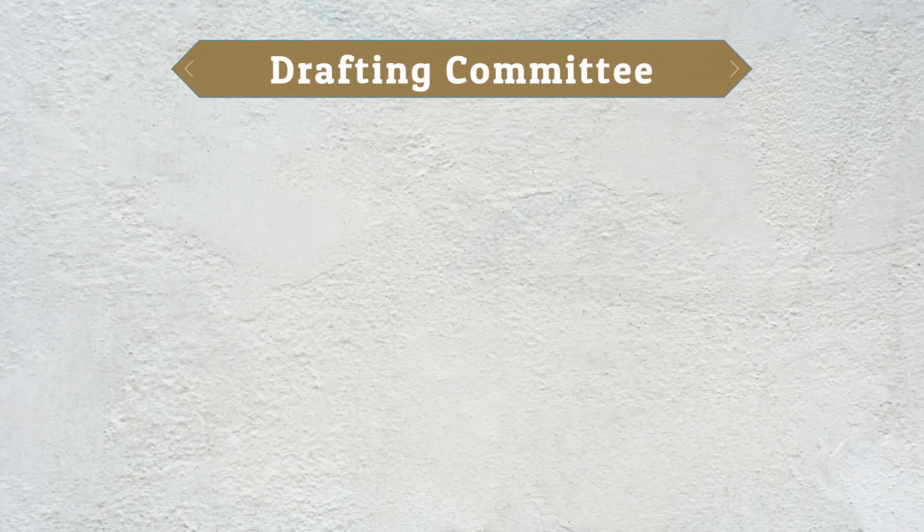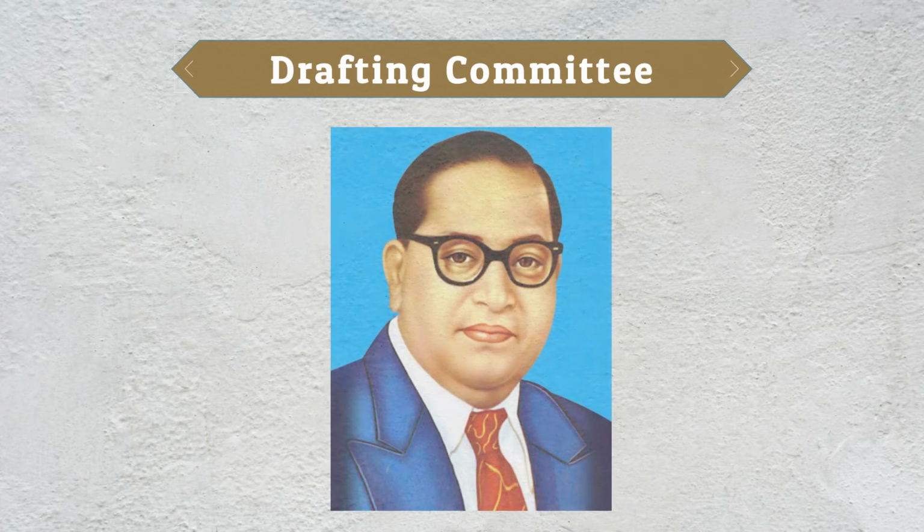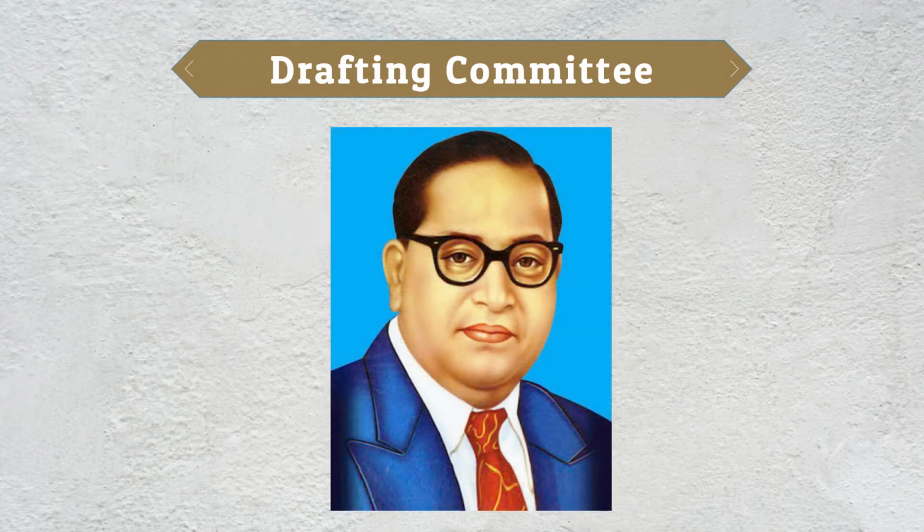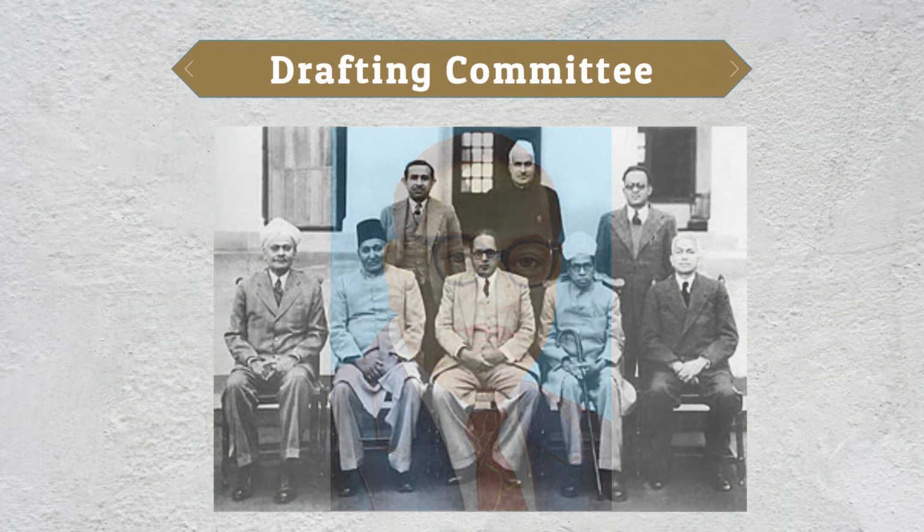The appointment of the Drafting Committee. On 29 August 1947, the Constituent Assembly appointed a drafting committee. Dr. B.R. Ambedkar was appointed as the chairman of this committee. Important members of this committee were N. Gopalaswami Ayyangar, Alladi Krishnaswami Iyer, K.M. Munshi, and Syed Muhammad Saadullah. The drafting committee coordinated the reports from the other committees appointed by the Constituent Assembly.